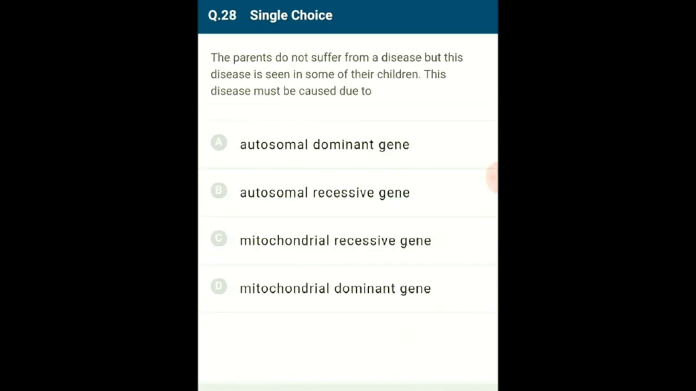Question number 28. The parents do not suffer from disease, but this disease is seen in some of the children. This disease must be caused due to. In autosomal recessive disorder, if the parents are heterozygous, capital A small a, they will not suffer from the disease. However, they will produce offsprings of the genotype capital A capital A, capital A small a, and small a small a. The children with genotype small a small a will suffer from the disease. So the answer for this question is option B, autosomal recessive gene.